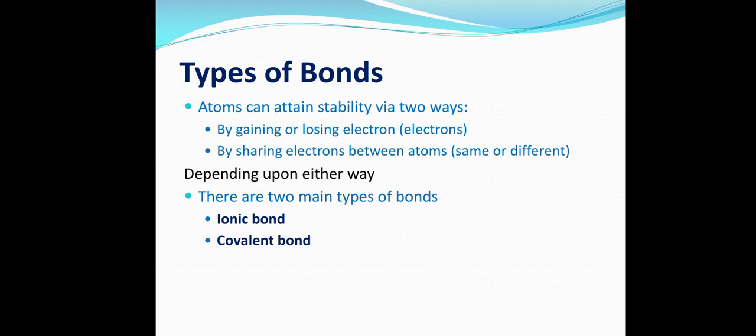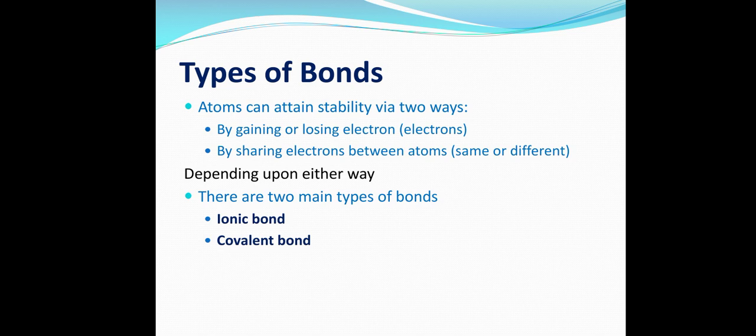We have done in the previous topic that atoms react to get stability. They can get stability in two ways: they can lose or gain electrons, or they can share electrons with another atom. Either of these criteria can be used to make a bond. Based on these two criteria, there are two major types of bonds: number one, ionic bond, and number two, covalent bond.